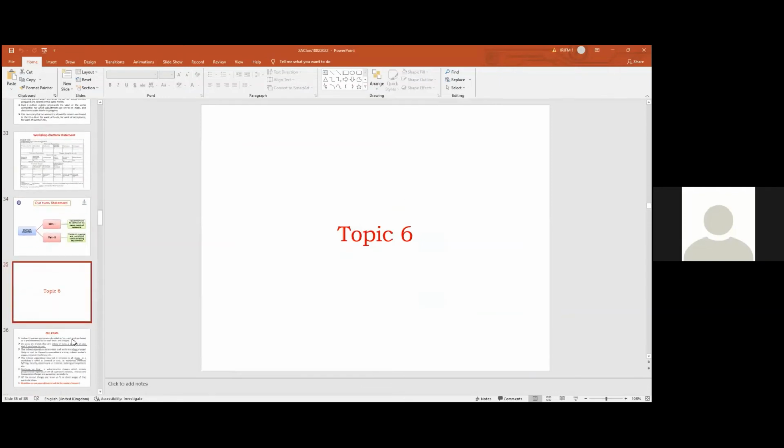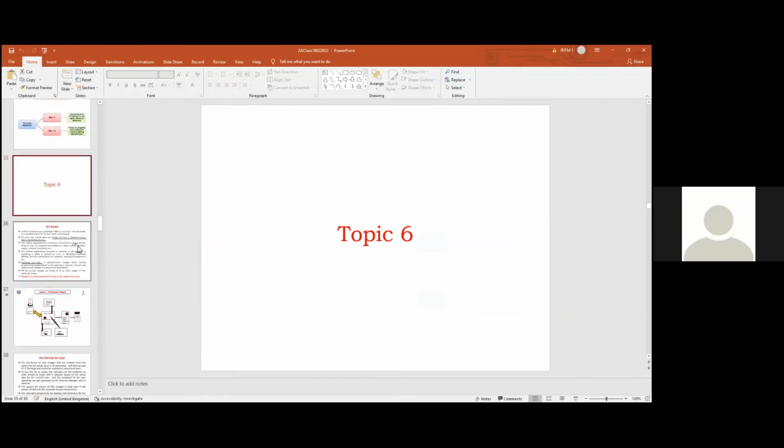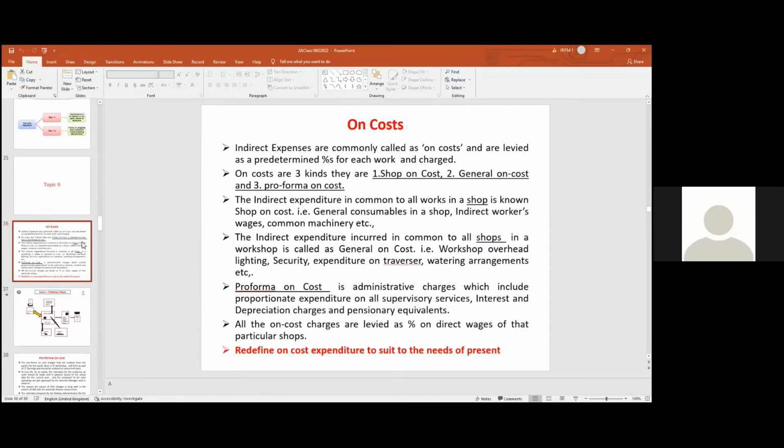ओके, अगला टॉपिक में हम जाएंगे on cost. What are on costs in Indian Railways? On costs are nothing but indirect expenditure. Indirect expenditure in general railway workshops or in the production units also is known as on cost. There are many on costs: factory overheads, administrative overheads. In the case of production units, there is a township overheads also. That is why on costs are important.